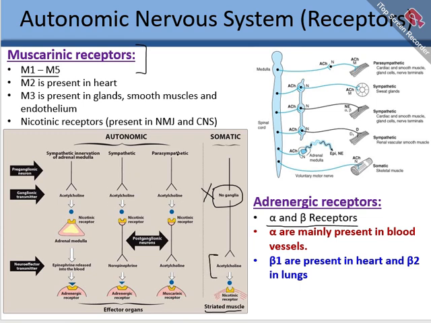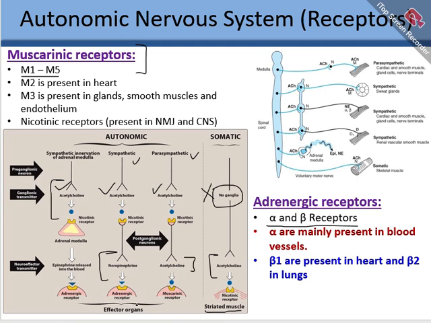So if we talk about the sympathetic and parasympathetic system, and the sympathetic innervation to the adrenal medulla, at this level the neurotransmitter is acetylcholine in all three cases: acetylcholine, acetylcholine, acetylcholine. The postganglionic neurons in the autonomic nervous system, in the sympathetic and parasympathetic systems, have different neurotransmitters. One is norepinephrine, the other one is acetylcholine.